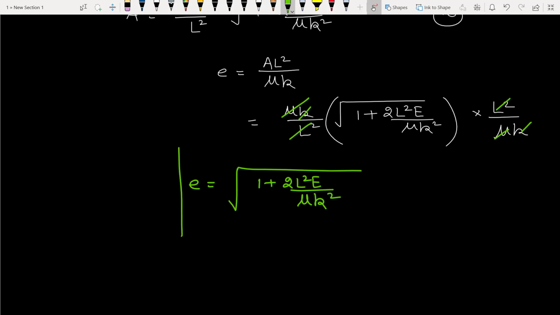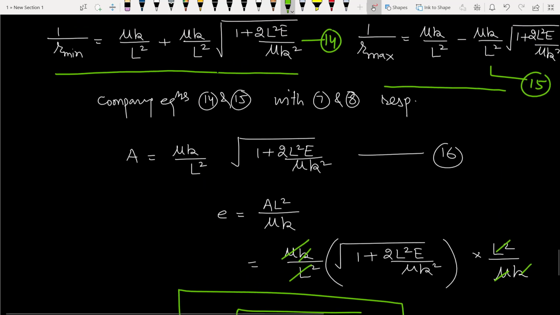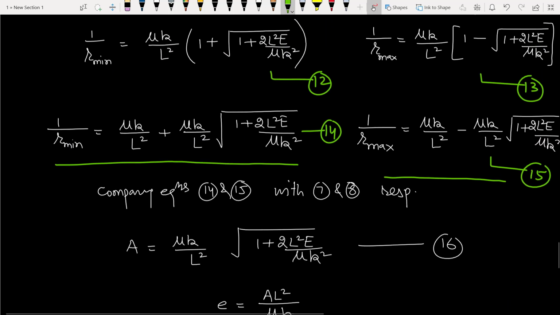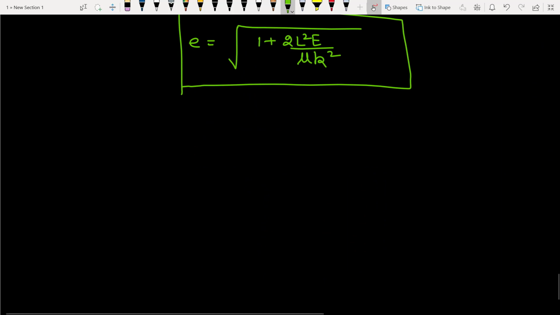So this is a very important relation. From here we can define the nature of trajectory in a very simple way. And in terms of this, the relations will be very simplified. Equation number 12, equation number 13, we deal with them one by one. So firstly we come to the expression of eccentricity. So nature of trajectory will be as under.